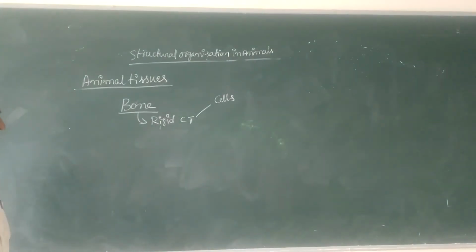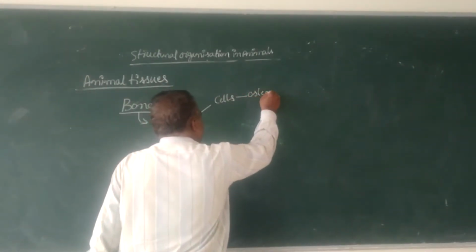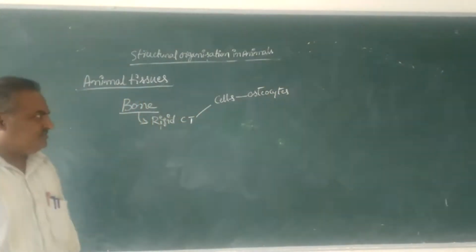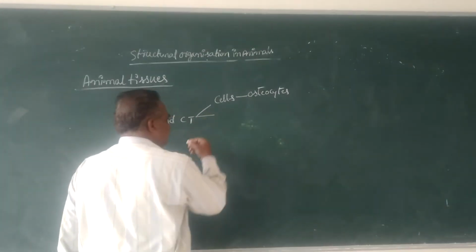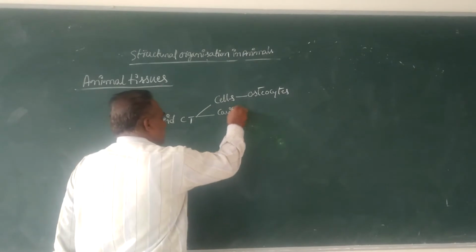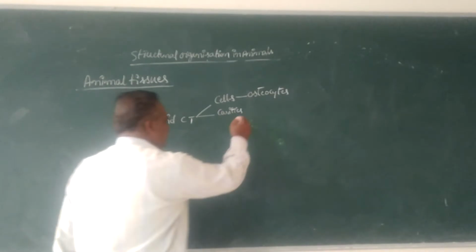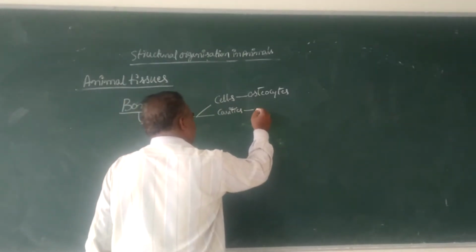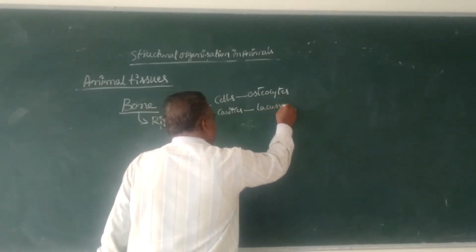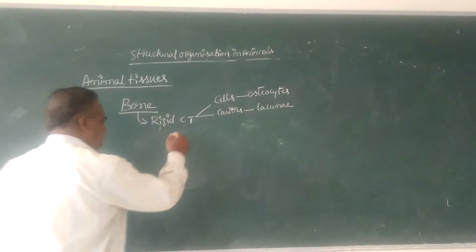The cells which are present in a bone are called osteocytes. The osteocytes are present inside cavities. The cavities in a bone containing the osteocytes are called lacunae, singularly called lacuna.